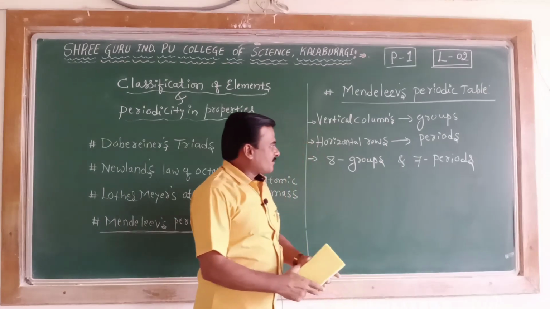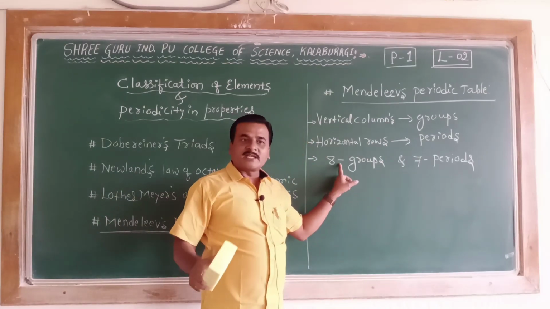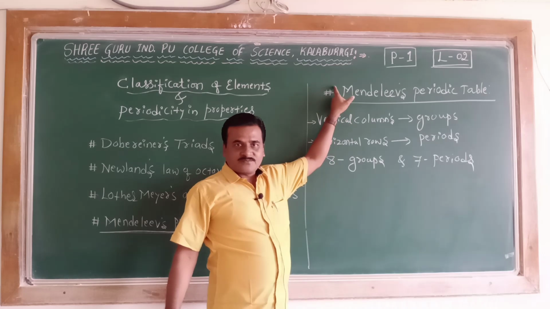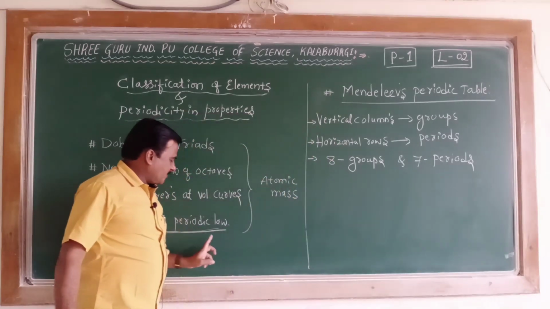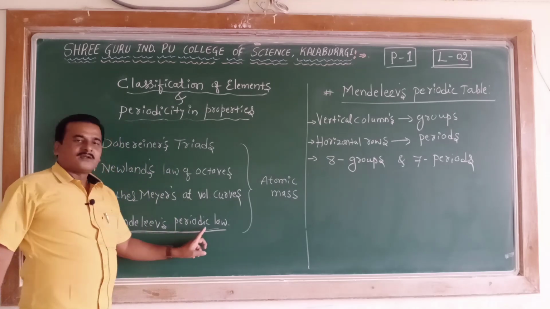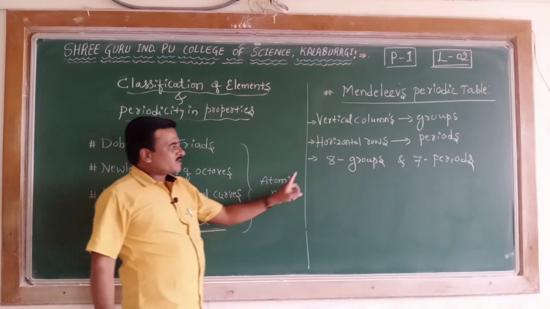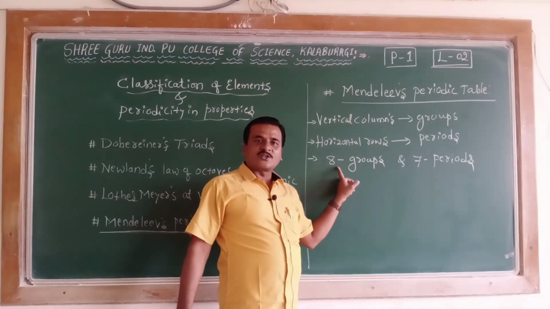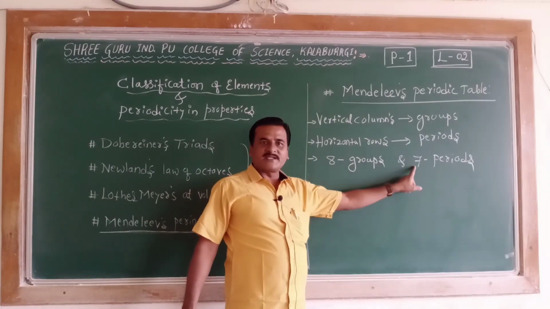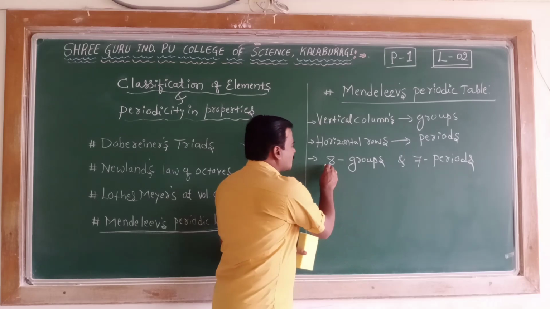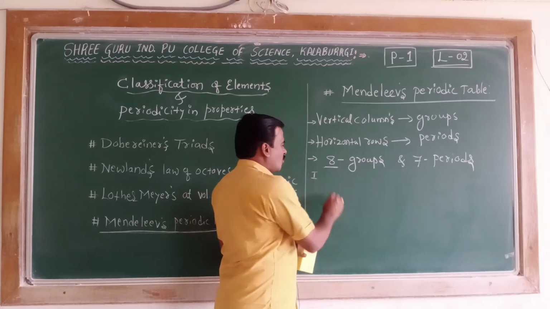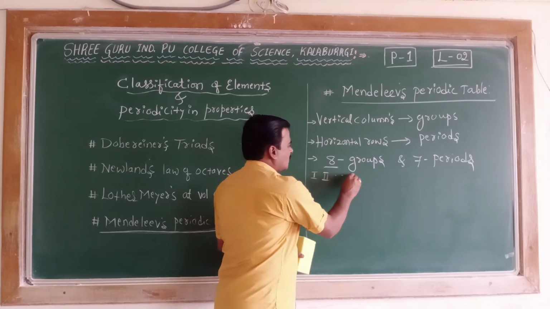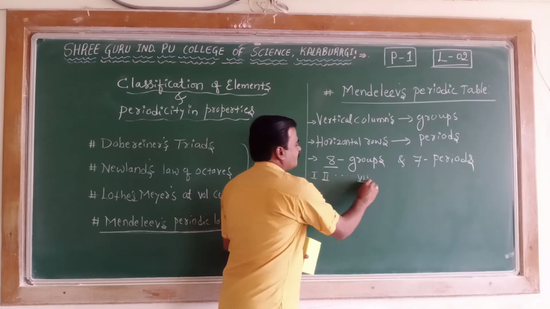Don't get confused, I am talking about the periodic table constructed by Mendeleev, which was constructed on the basis of Mendeleev's periodic law, consisting of 8 groups and 7 periods. These 8 groups were indicated in the periodic table by the Roman numbers 1, 2, and so on up to 8.